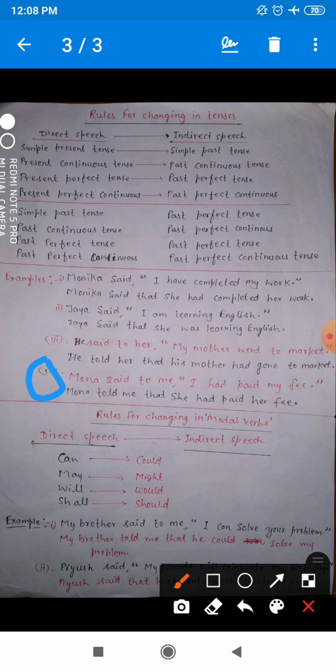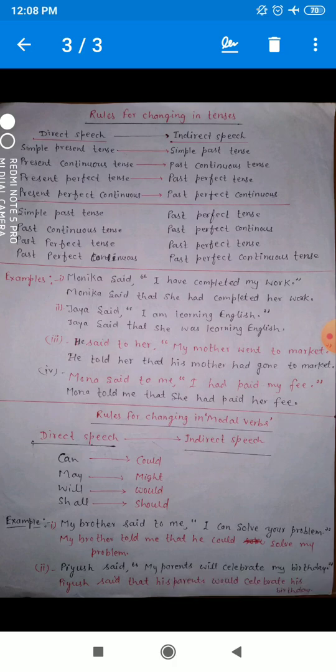Now see the fourth one. Mona said to me, I had paid my fee. Now see, Mona is the subject, said to me has an object, so in that case said to will change into told. Mona told me that I is the first person, so it will change according to the subject. The subject is Mona, so in place of I we have to write she had. Now she had plus third form of the verb, that is past perfect tense, and you know past perfect tense does not change, so had paid her fee. Okay dear.